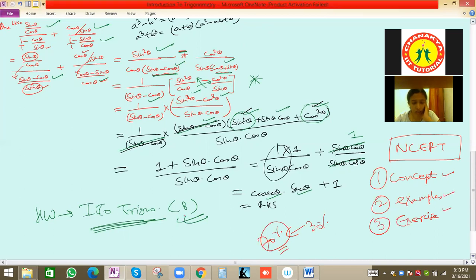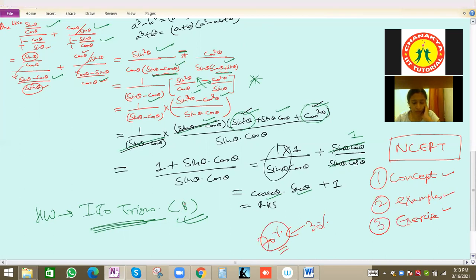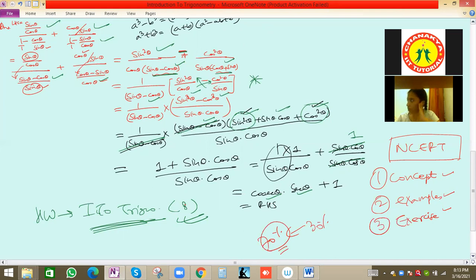So chapter 8 we have completed, and you can go through it once again. Open the book and go directly to the examples because we have understood the concept. First solve the examples, then after examples the exercise questions. At least try to solve exercise 1 and exercise 2 because they are easier. Third exercise also you can try to solve, and doubt questions we'll discuss.